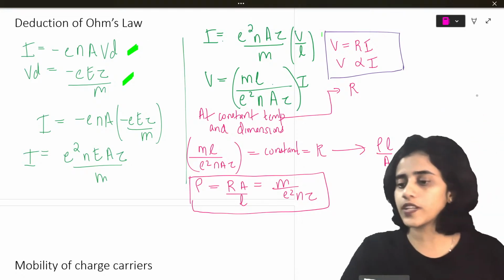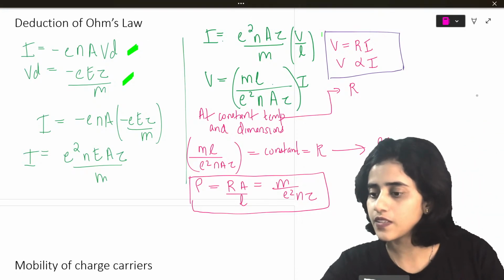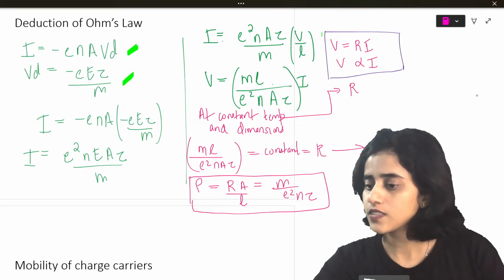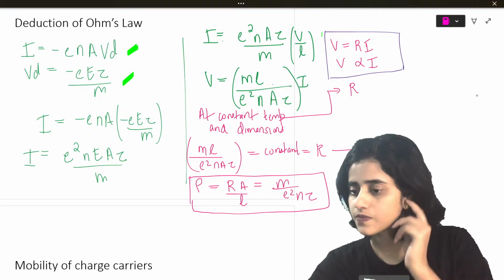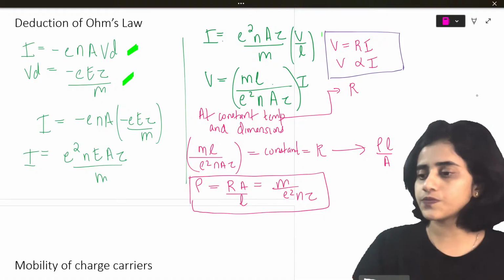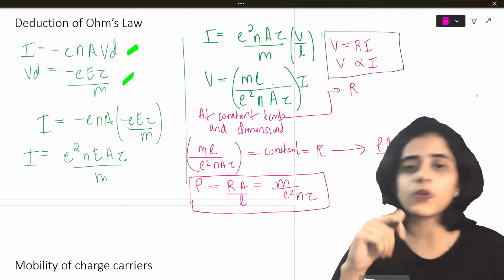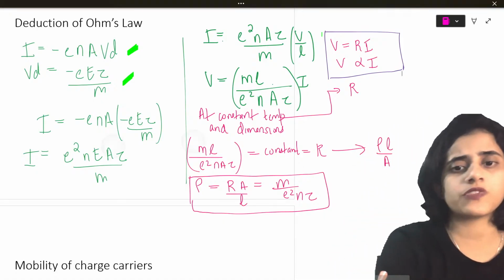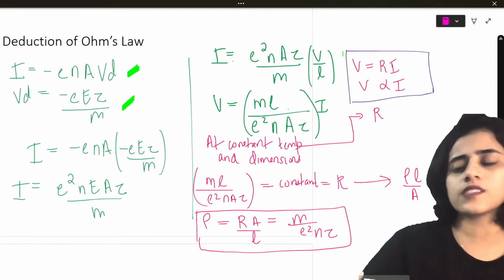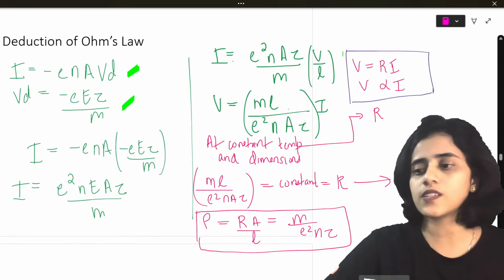Any doubts here, students? Any doubts? Anybody? Yes? No? Okay. I hope it's clear to all of you. So this is the deduction of Ohm's law.